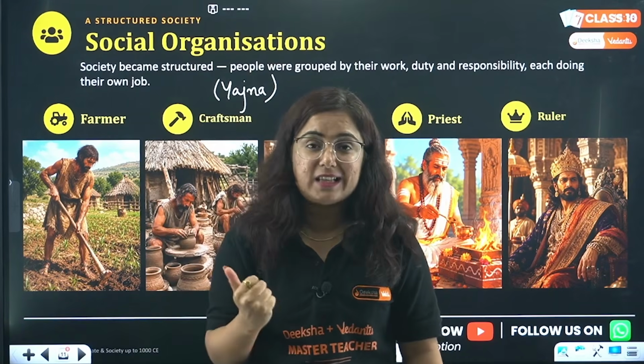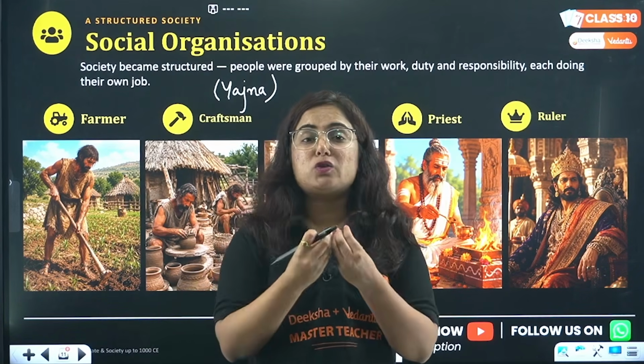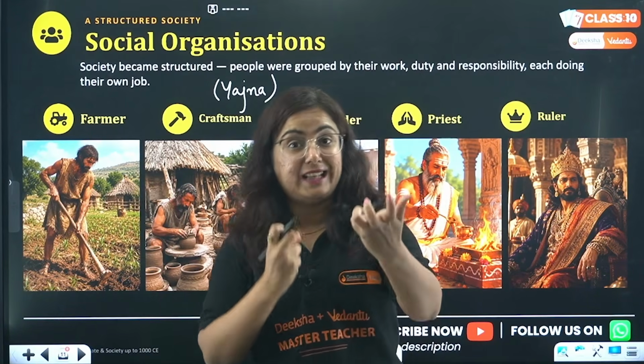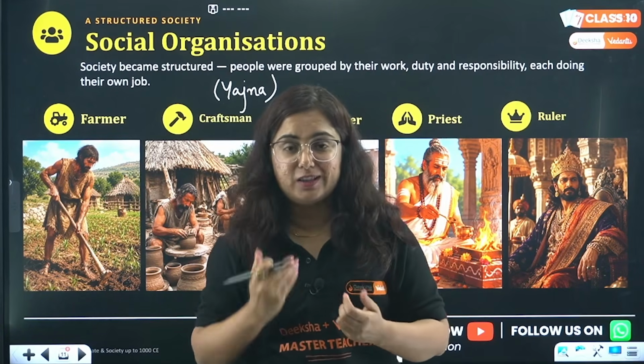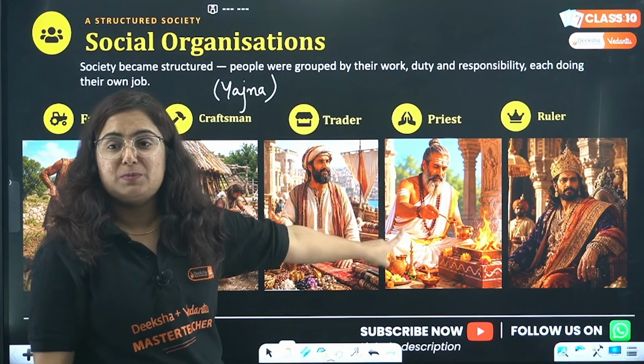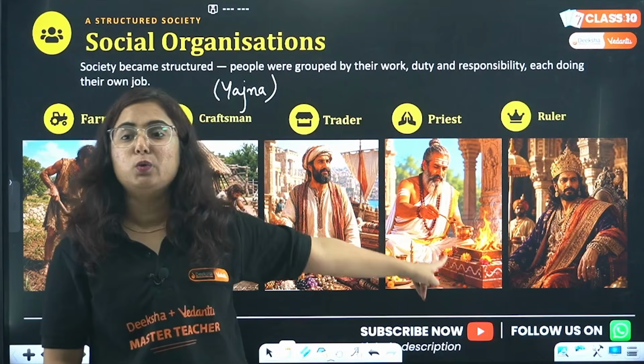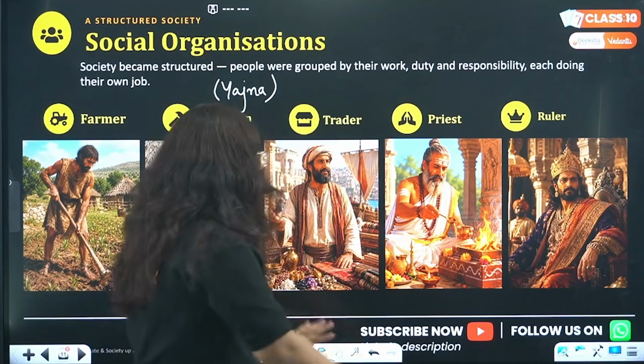It was considered that the only source of communication, or connection, between the god and the human is fire, and hence this yajna was performed by the priest. And the last one here is written as ruler, who took care of the empire.